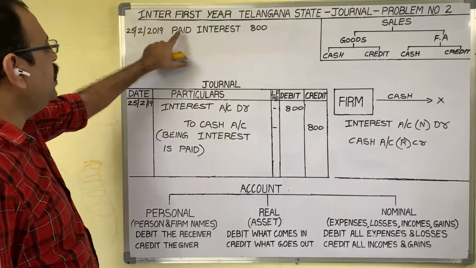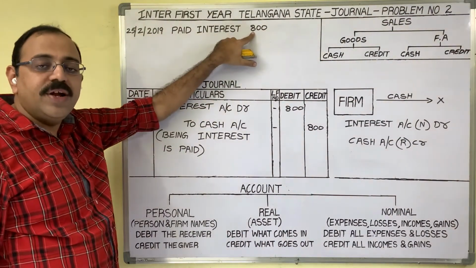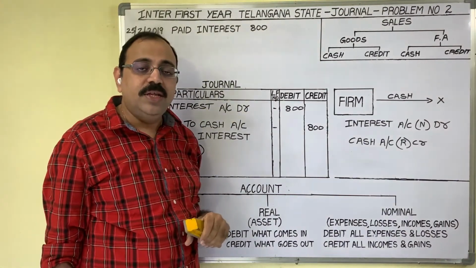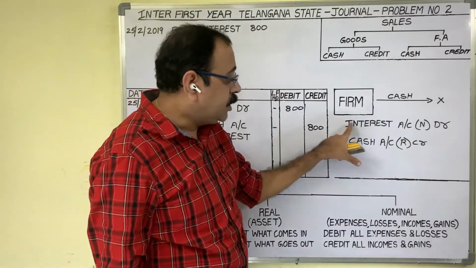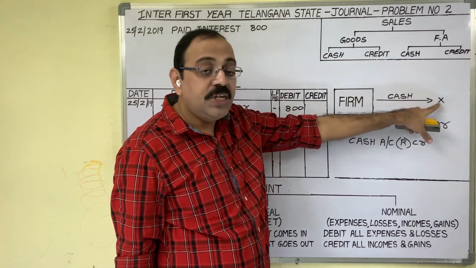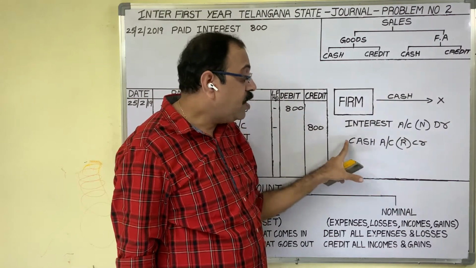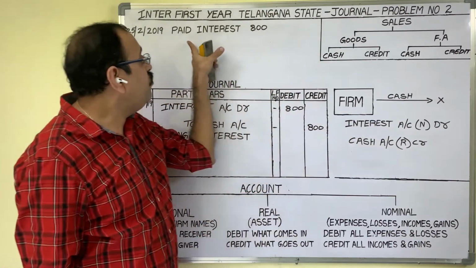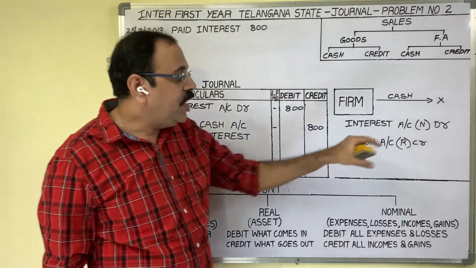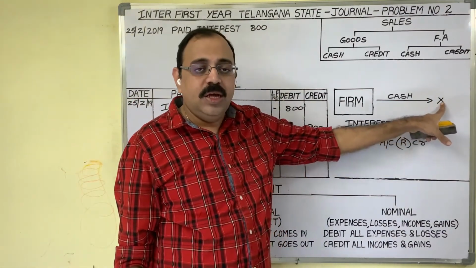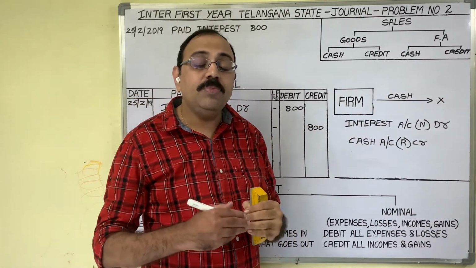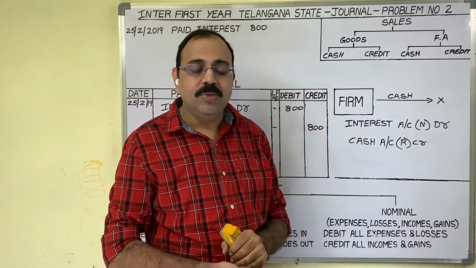25th date transaction is paid interest 800 rupees. Expenditure related transaction is given. Then two accounts are expenditure name, interest account, and we pay that expenditure in the form of cash, therefore cash account. To whom we are paying that expenditure, name is not available in the question. Take one imaginary name X. Why firm is paying interest to X? Because firm is liable to X.